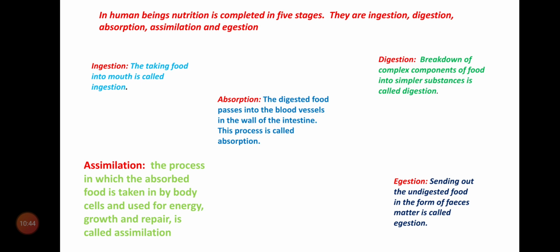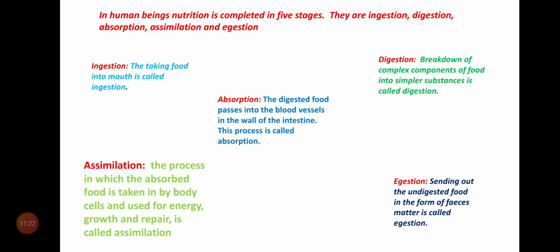Now, assimilation. Assimilation, the process in which the absorbed food is taken in by body cells and used for energy, growth, and repair is called assimilation. What is our definition? Nutrition, the mode of taking food and its utilization by body. So, in the first stage, we take food into our body. In the second stage, the food is converted into simpler form. In the third stage, the blood absorbs the digested food.